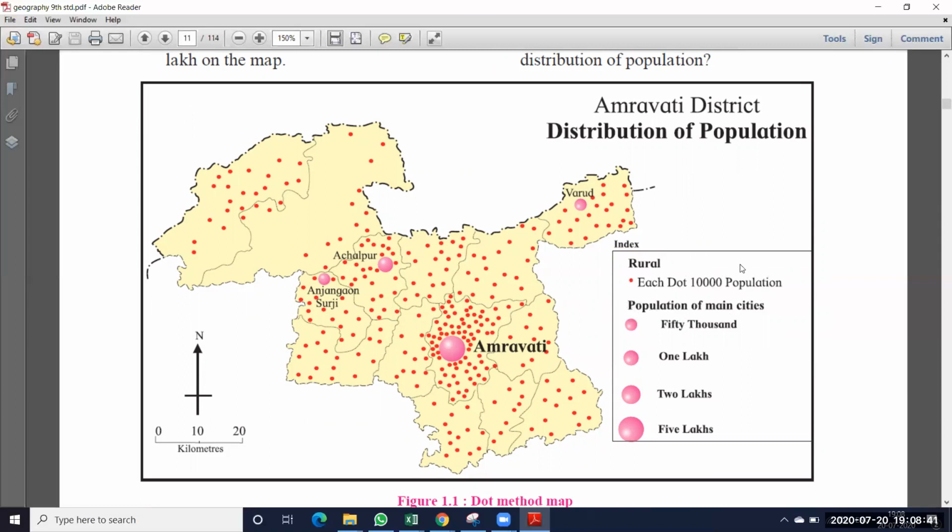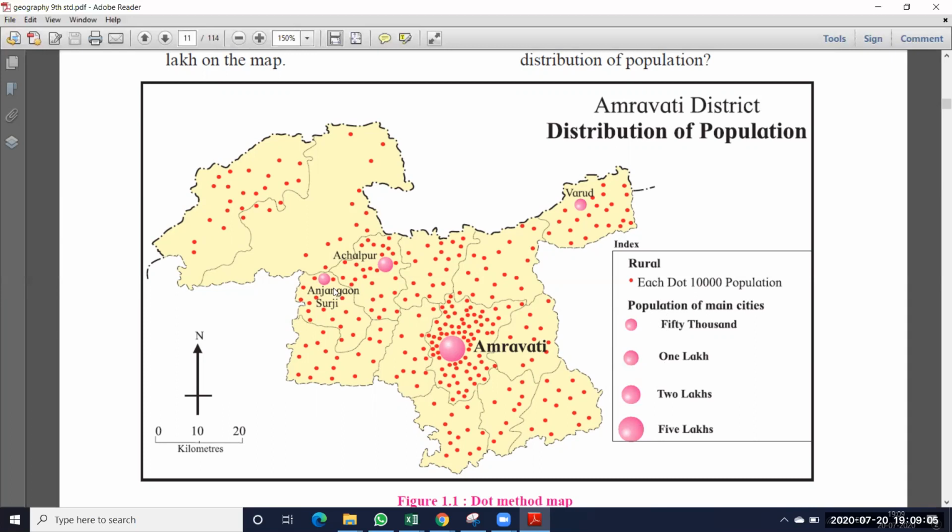Rural means village areas. But in cities, see here, they have used circles, not dots, and not in the same manner. So 50,000 is indicated like this, 1 lakh is indicated with this circle, 2 lakh with this circle, and 5 lakh with the big circle. Like that they divided the population in those particular cities.